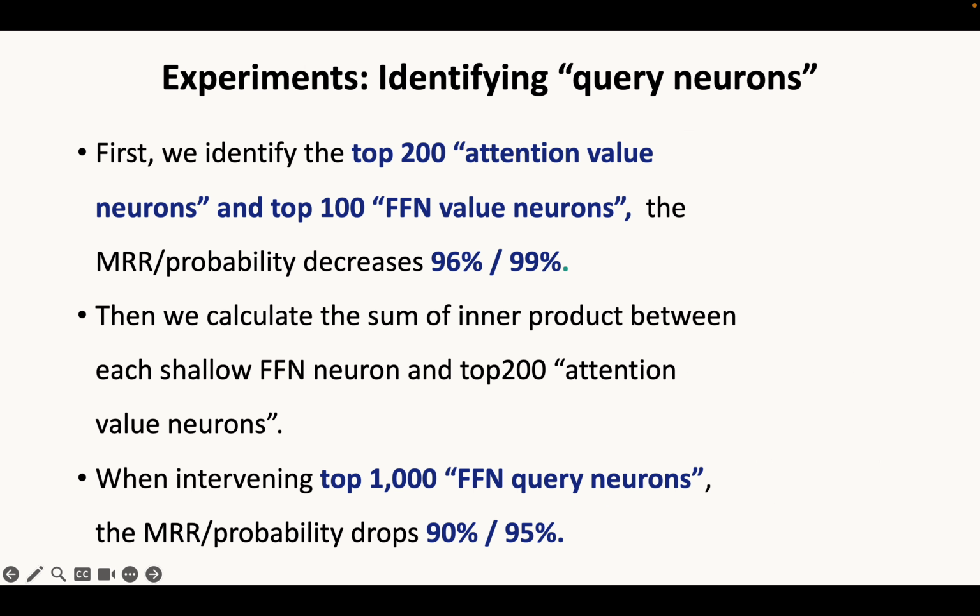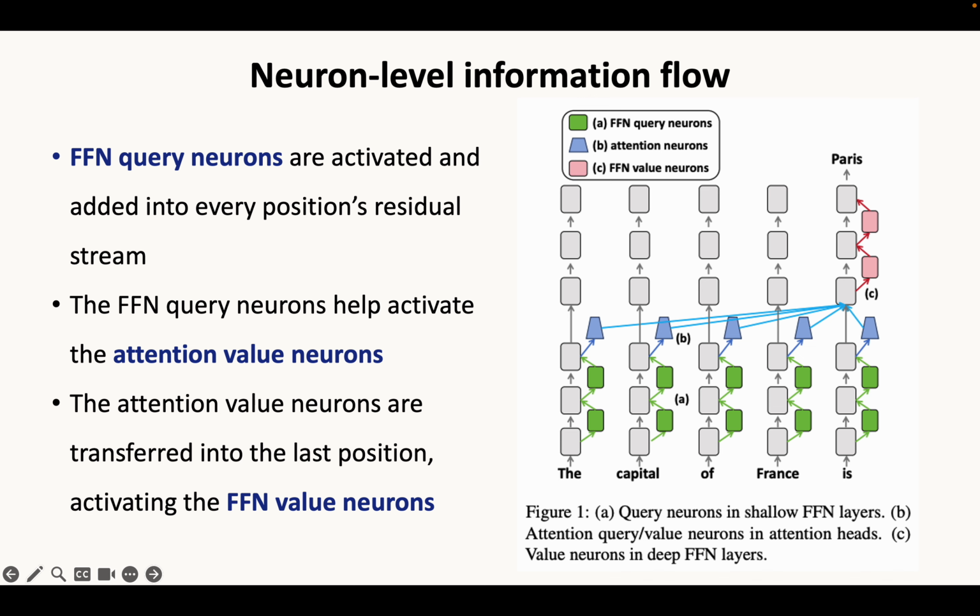Here are the results of the query neurons. When we mask the identified top 1000 FFN query neurons, the metrics drop more than 90%. This can prove that our method is useful for locating the important query neurons. Here is the neuron level information flow. First, the FFN query neurons are activated and added into every position's residual stream. Then the FFN query neurons help activate the attention value neurons. At last, the attention value neurons are transferred into the last position and activate the FFN value neurons.